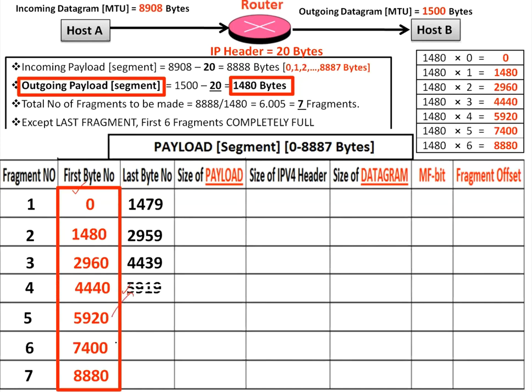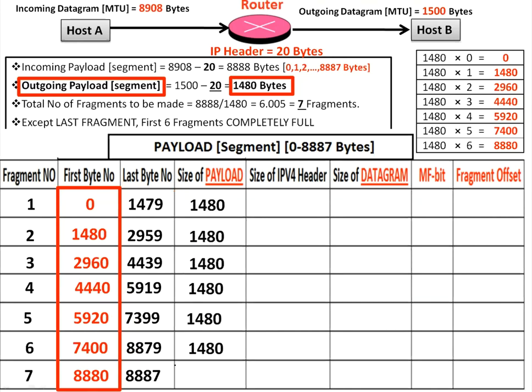This minus 1, this minus 1, this minus 1, and the last one is last byte, that is 8887. Size of payload, anyhow first 6 will be completely full, last one may be partially full. 1480, last one 0 to 7, how many numbers? 8 numbers guys, so 8 bytes are there.